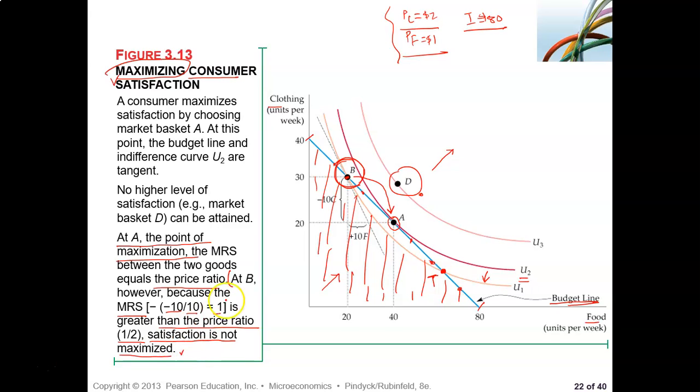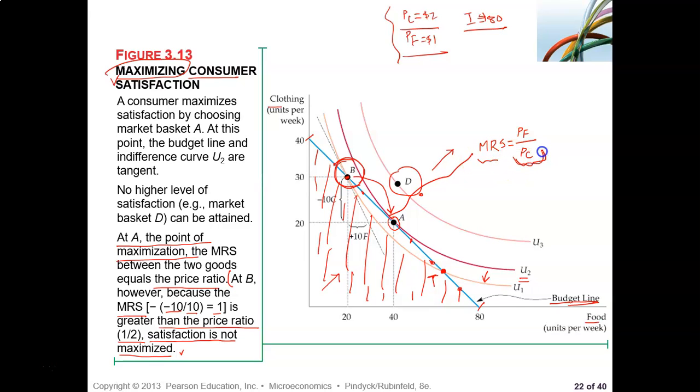So anytime we can say that at this point of tangency, let us see, we have the slope of the indifference curve. Remember, MRS is the slope of the indifference curve, and the price of food is PF, and the price of clothing is PC. See that? This is the ratio of the budget line.